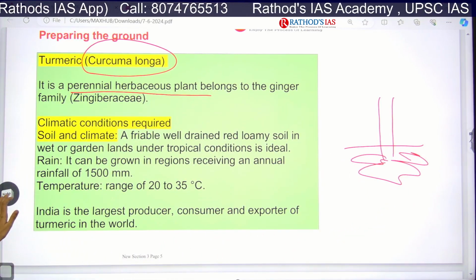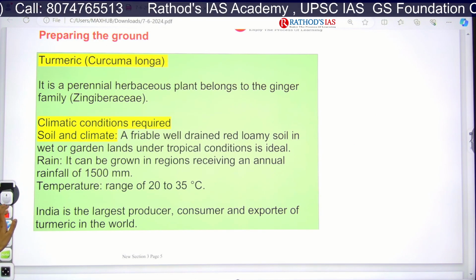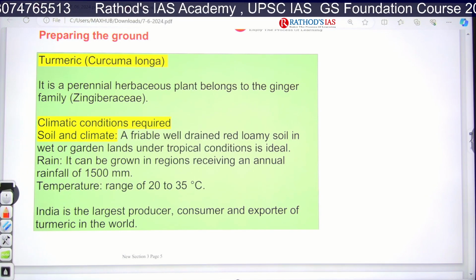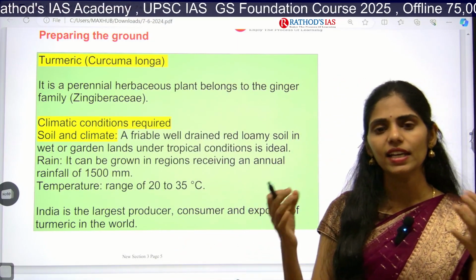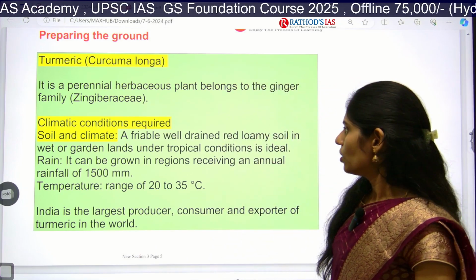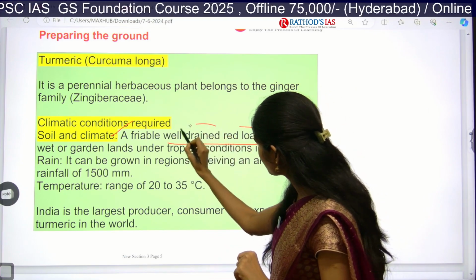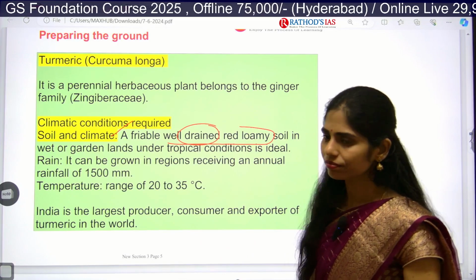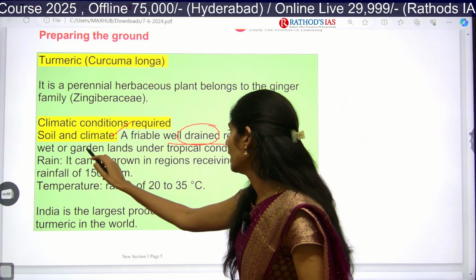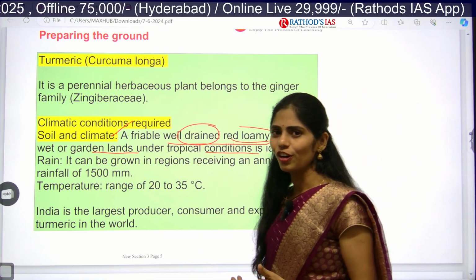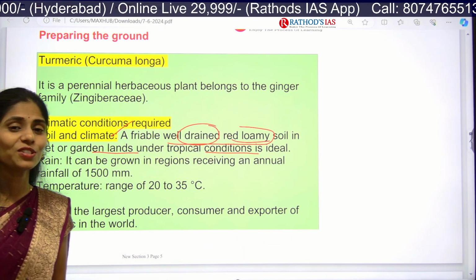Actually, here you have to know what are the climatic conditions required for growing this turmeric. It is very important, because we can't grow each and every crop in each and every soil. They need certain characteristics, they need a certain environment, right. So, here if you see soil and climate, this turmeric needs well drained soil, drained meaning having a good amount of water. It needs well drained red loamy soils, and it can even be grown in wet garden lands under tropical conditions. If you are following YouTube, there are many YouTubers growing this turmeric in terrace gardens also. Yes, they are getting very good produce.